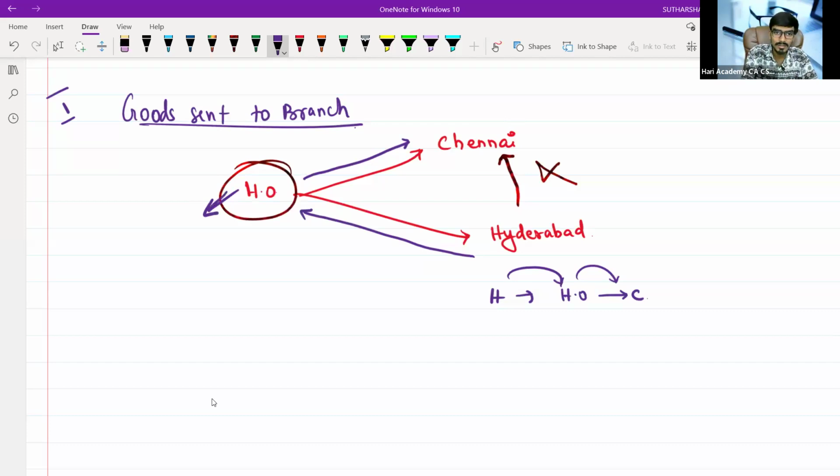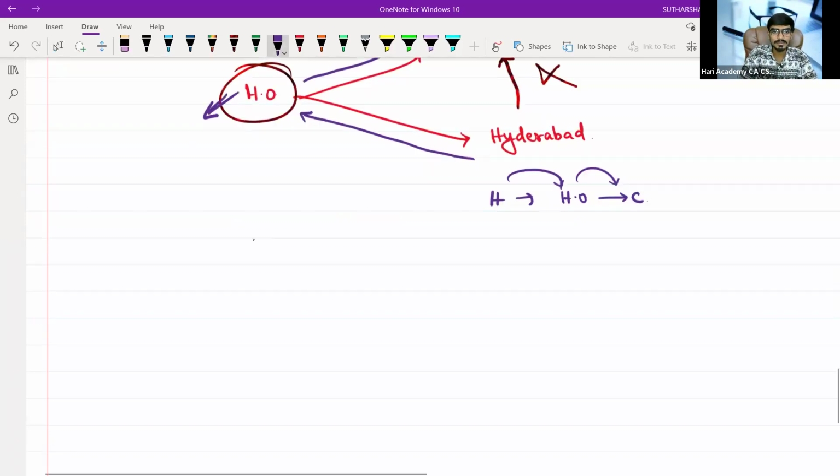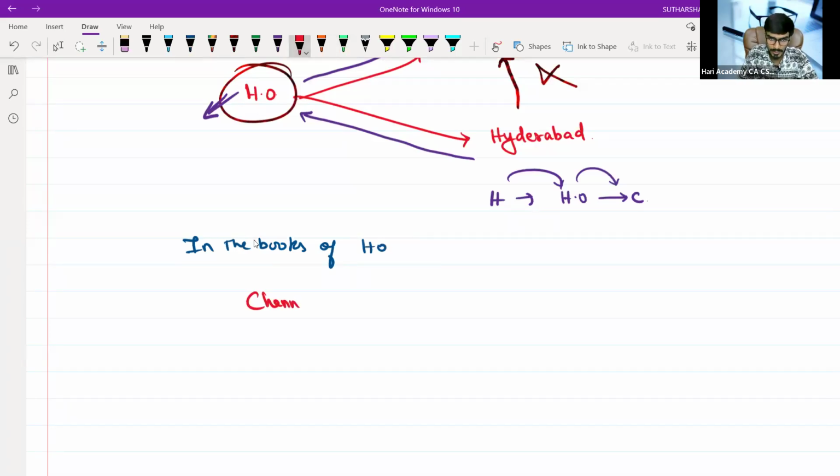For example, in the books of HO, we are preparing the Chennai account. What is my Chennai account? It means Chennai branch account. And the next one is Hyderabad branch account.